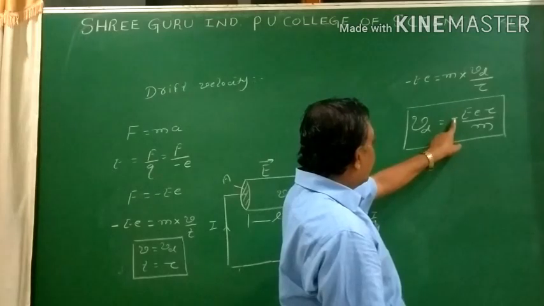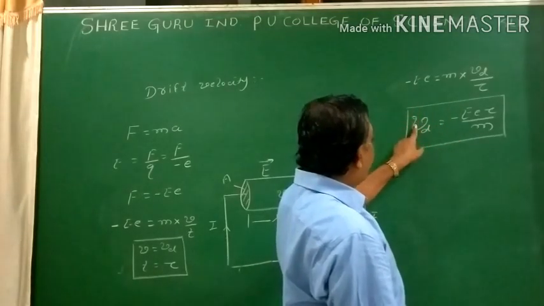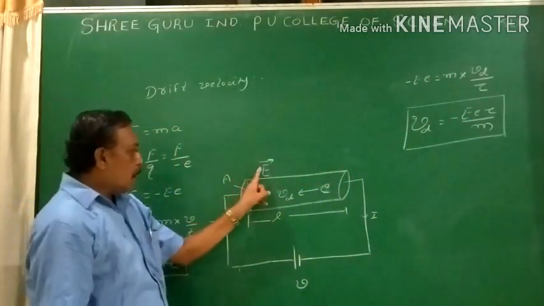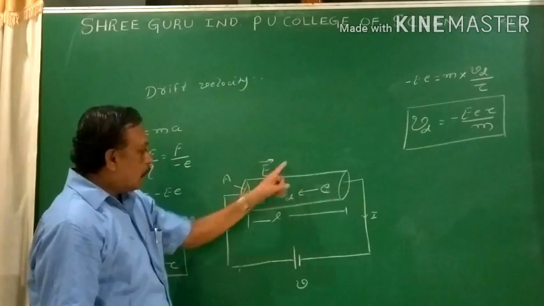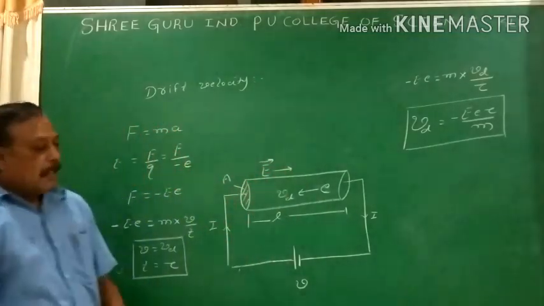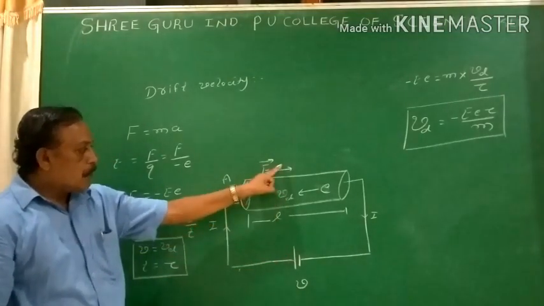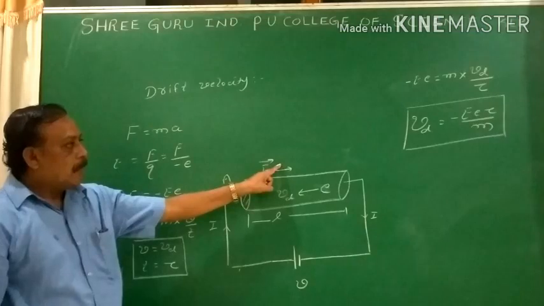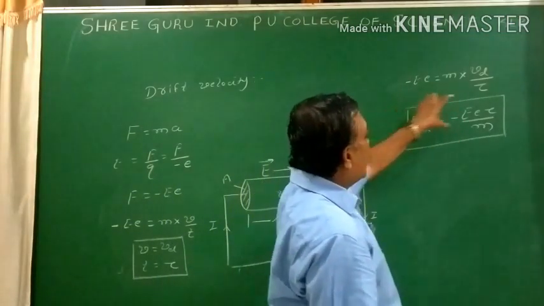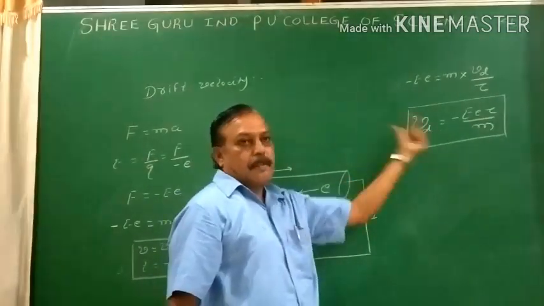The negative sign represents that the direction of the velocity of the electron is opposite to the direction of the electric field. If you go to the figure, this is the direction of the electric field. The electric field is from the positive to the negative terminal of the battery. The electrons are moving from negative to positive. The direction of the drift velocity is opposite to the direction of the electric field. That negative sign represents that the electric field and drift velocity are opposite. Now this is the expression for drift velocity.